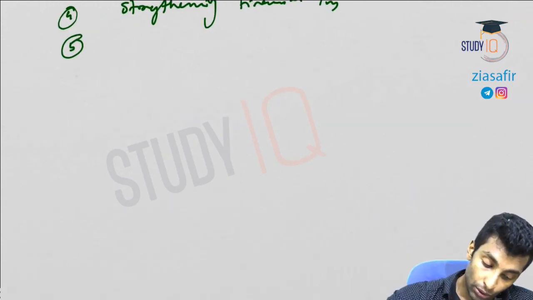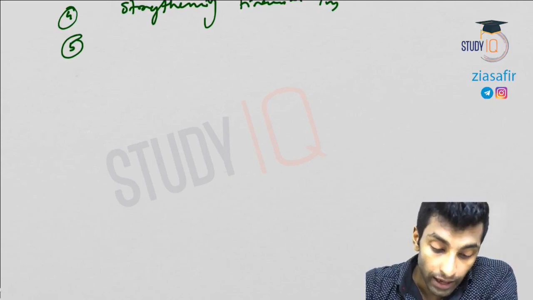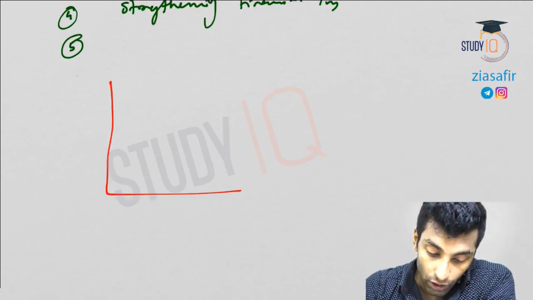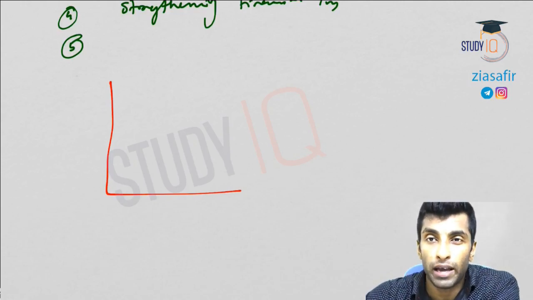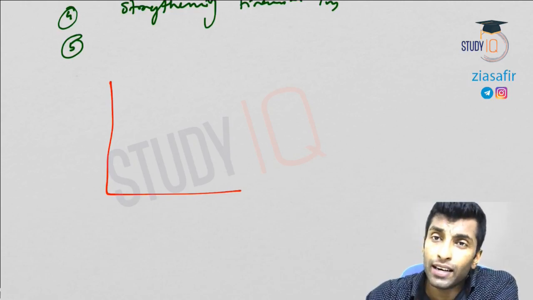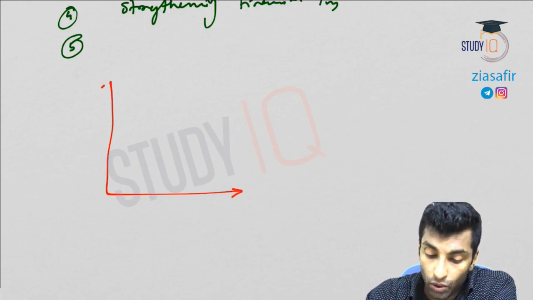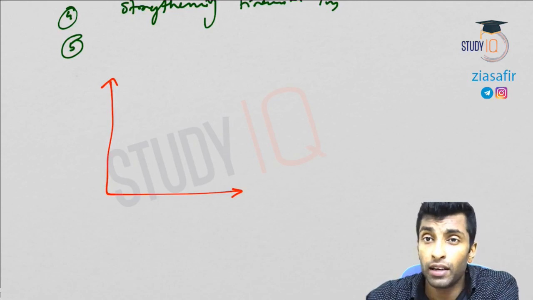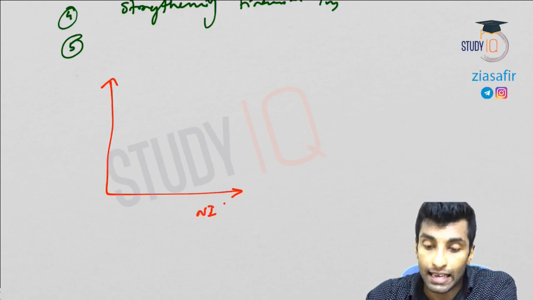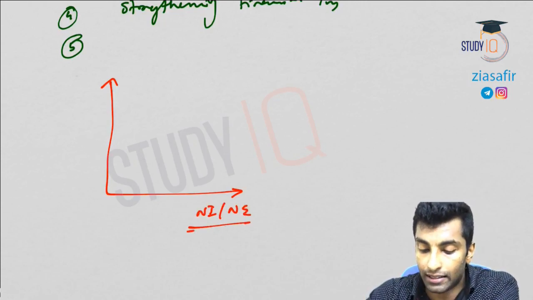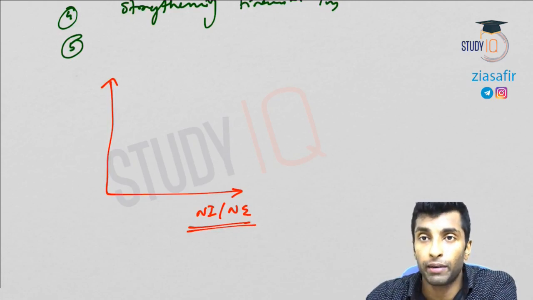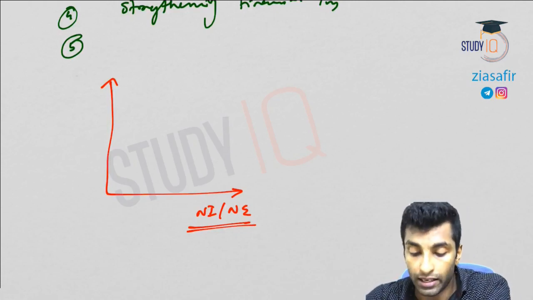Okay, so now I'll show you in a diagram here. When we discussed the microeconomics concept of demand and supply, we talked about quantity on the x-axis and price on the y-axis. Now we are going to talk about the macroeconomy. So in macroeconomics, on the x-axis we'll go for national income or national expenditure. This has to be kept in mind. So the x-axis will be national income.